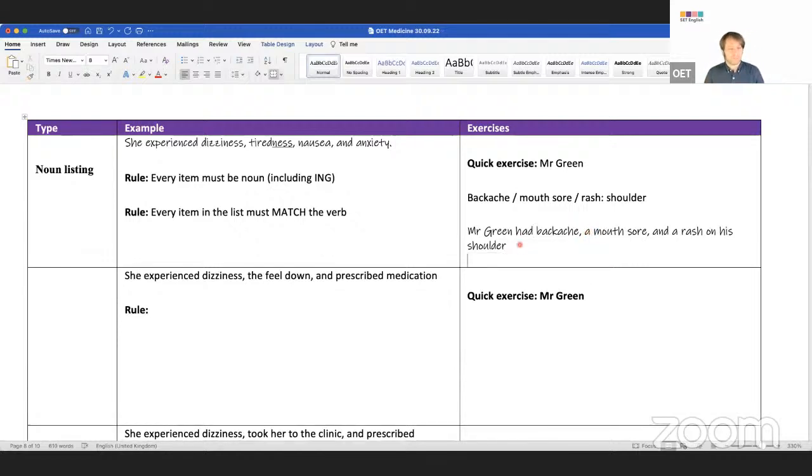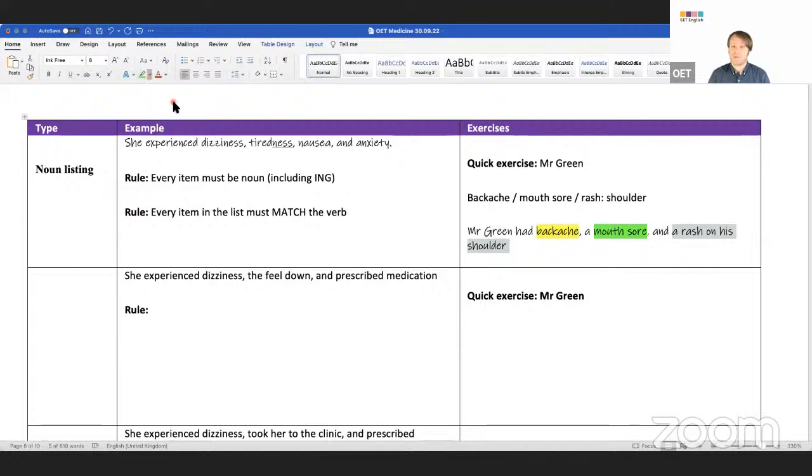Any questions? Why did you put the comma after mouth sore and then and? Because this is the Oxford comma that we were discussing before. Remember, item 1 will be here, item 2 is here, it's a compound noun, and item 3 is all of this together.